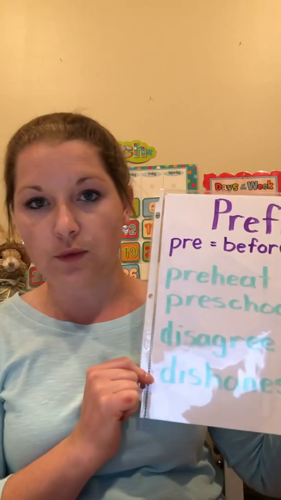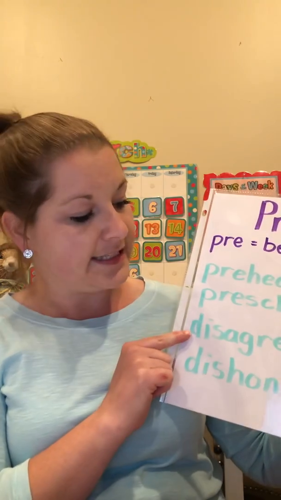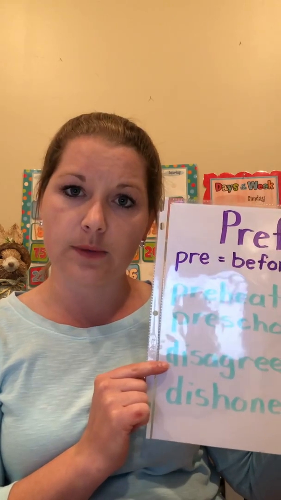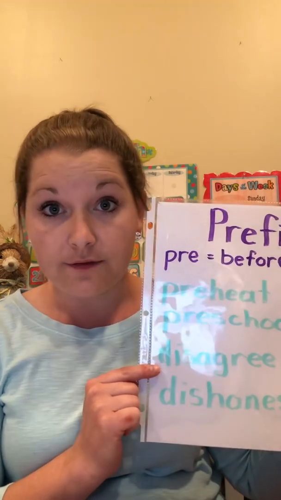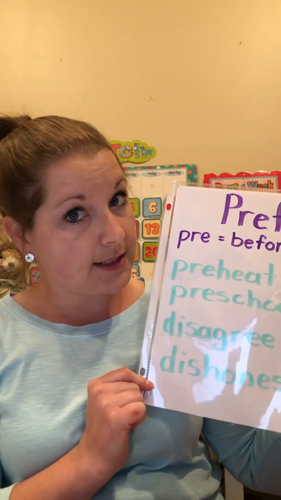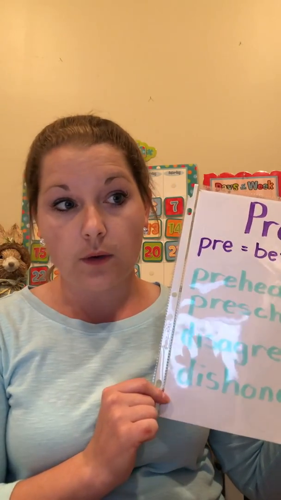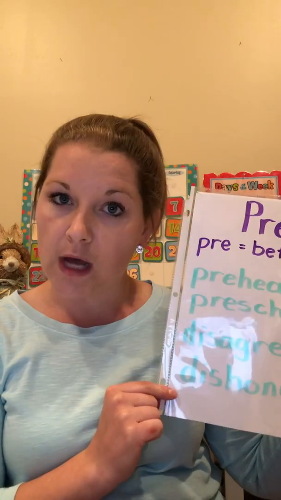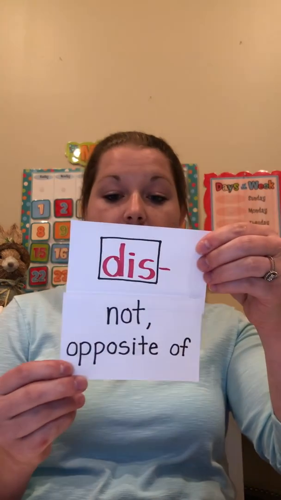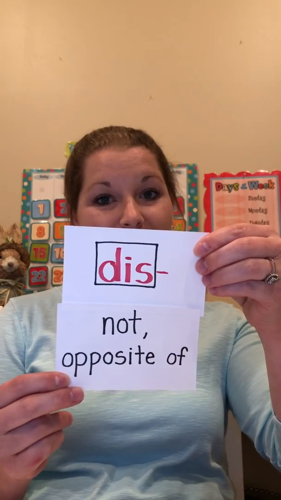Now, disagree and dishonest. We haven't talked about these two prefixes at all yet, so these will be new. Disagree. Well, I know if I disagree with somebody, I don't agree with them. I think something different. And if somebody is dishonest, they are not honest. So I can figure out that dis means what? That's right, dis means not or opposite of, just like un means not or opposite of, okay? So, pre means before, and dis means not or opposite of, okay?